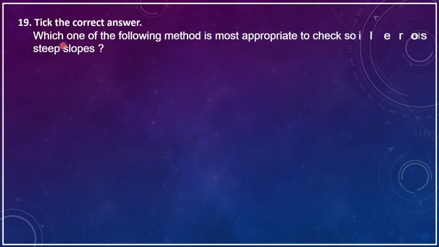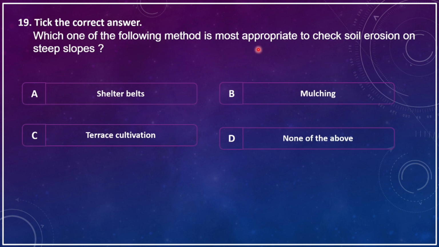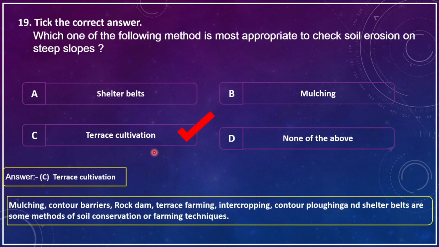Tick the correct answer. Which one of the following methods is most appropriate to check soil erosion on steep slopes? A, shelter belts. B, mulching. C, terrace cultivation. D, none of the above. The correct answer is terrace cultivation. Mulching, counter barriers, rock dam, terrace farming, intercropping, contour ploughing and shelter belts are some methods of soil conservation or farming techniques.